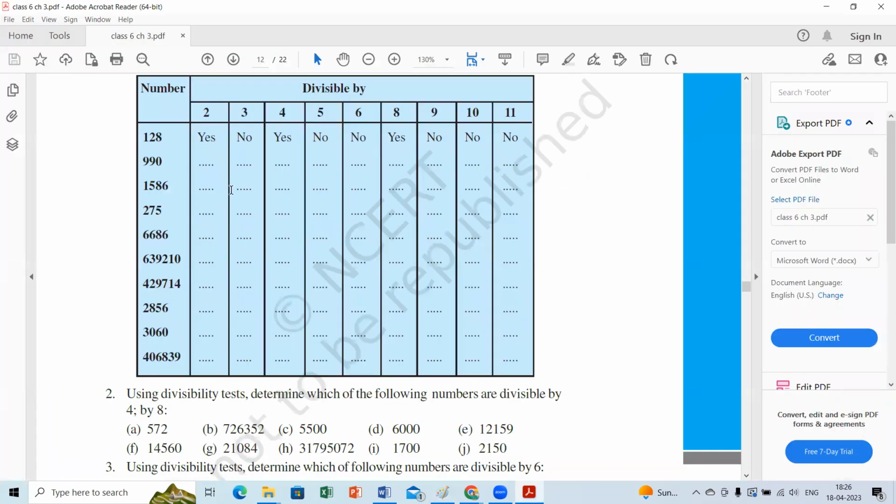Sritej. Yes, ma'am. 1586. Check the divisibility rules of different numbers. Ma'am, it is divisible by 2 because the units place is an even number. Excellent. First point done. Absolutely good. And the divisibility rule of 3 is the sum of all digits. So 1 plus 5, which is 6. Go with the same rule 3. You should tell the complete number.